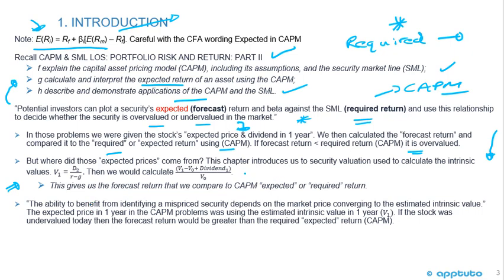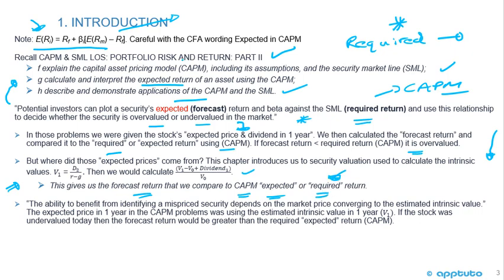So then we would calculate the return as V1 minus V0 plus the dividend divided by V0, which is ending price minus beginning plus the dividend divided by the beginning price, okay? And that would give us the forecast return that we compare to the CAPM expected return, which I like to call the required return, okay?